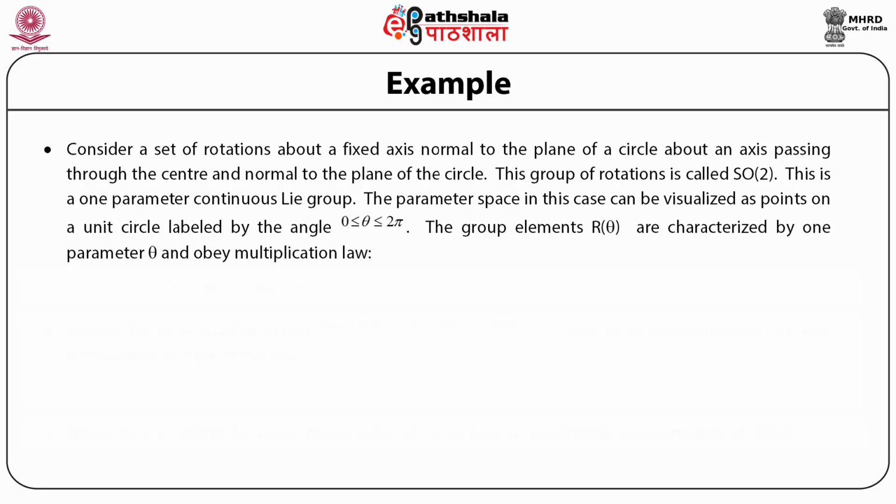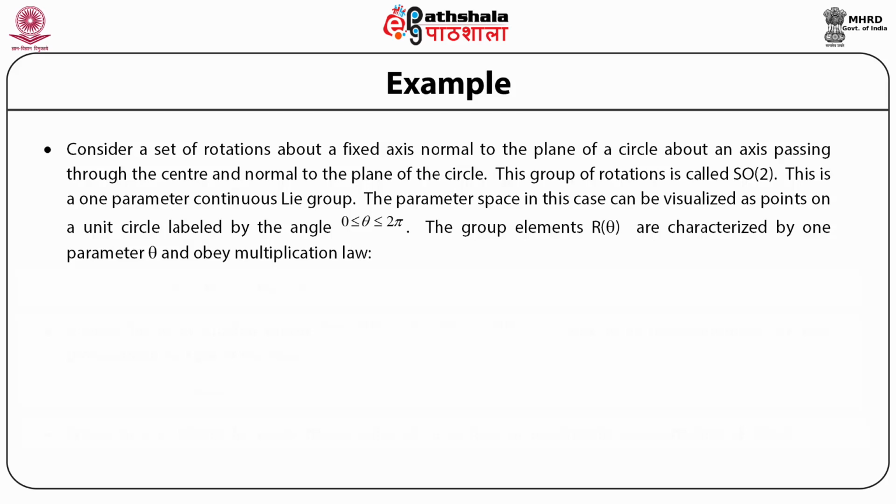This group of rotations is a one-parameter continuous group, and this is indeed a one-parameter continuous Lie group. And this group is designated as SO(2), that is, rotations in two-dimensional space. The parameter space in this case can be visualized as points on the unit circle labeled by the angle theta, where theta lies between 0 and 2 pi.